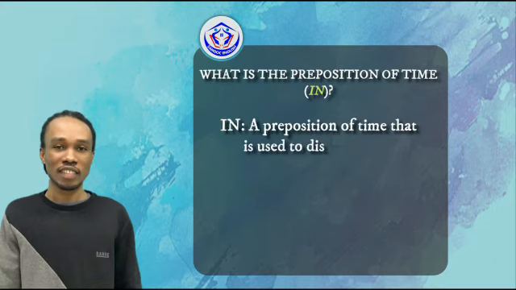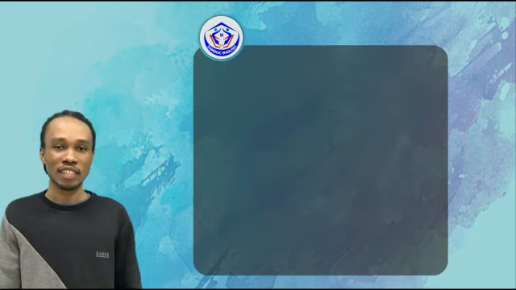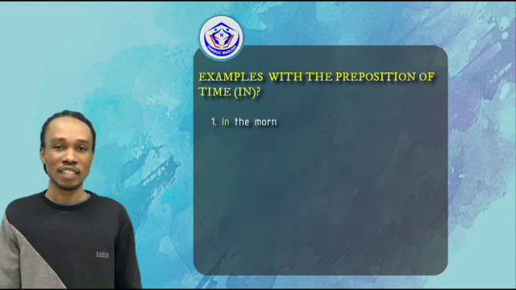We move on to in. In is a preposition of time that is used to discuss weeks, months, years, seasons, a specific time period, or parts of the day. Now let's take a look at some examples with in.